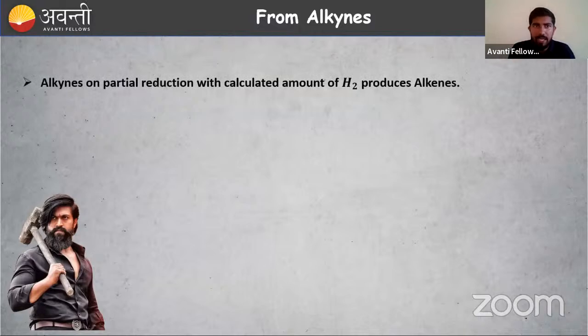Alkynes on partial reduction with a calculated amount of H2 produce alkenes. Reduction means addition of hydrogen. We have seen this somewhere, yes, alkenes to alkanes: addition of hydrogen, reduction. We have already studied that. Syn addition is possible here.